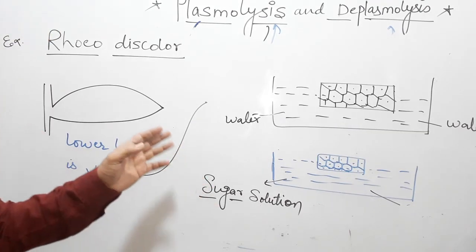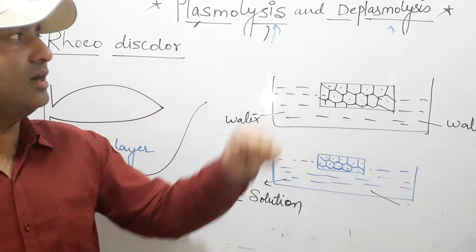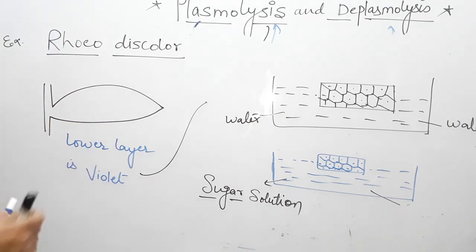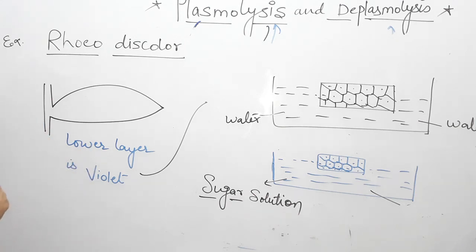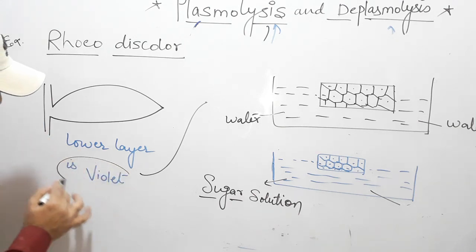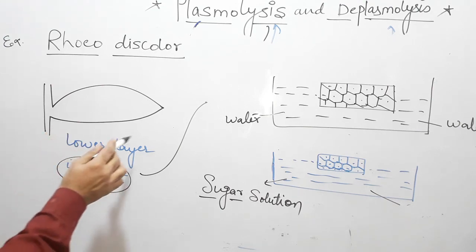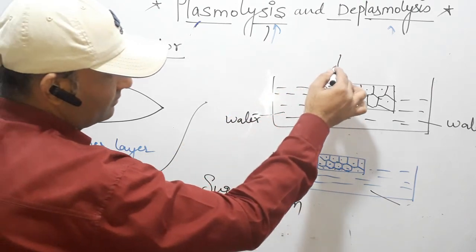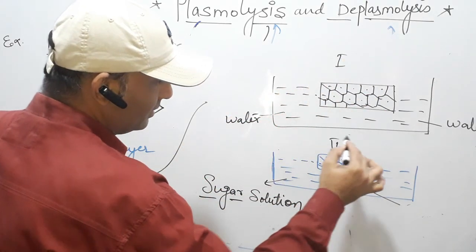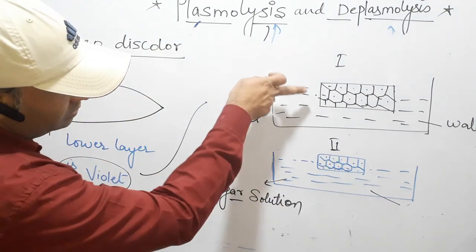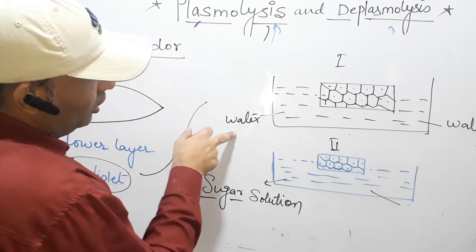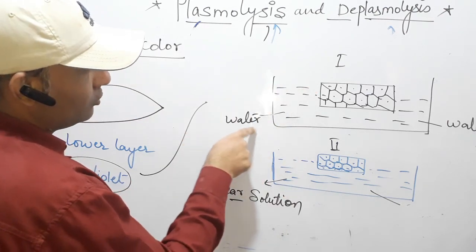We can demonstrate plasmolysis and deplasmolysis with the example of a Rheo discolor leaf. In the Rheo discolor leaf, the lower epidermal layer is violet in color. Clear? So we take two pieces of Rheo discolor leaf. The thin epidermal layer of the first piece we keep into normal water.